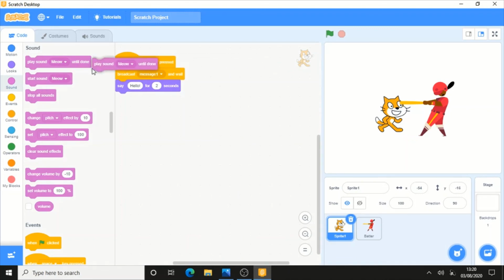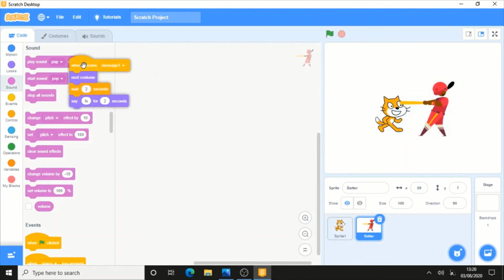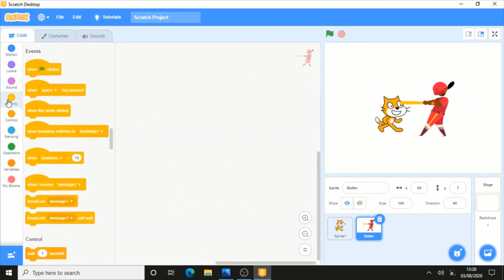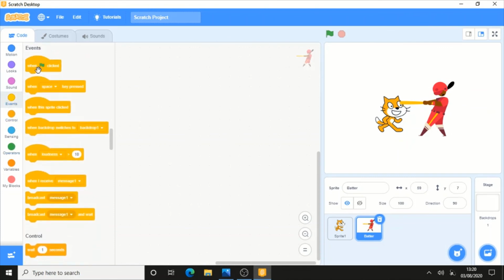I hope you like this. I hope you have understood about the events block. As you can see, they are the triggering blocks for the code.